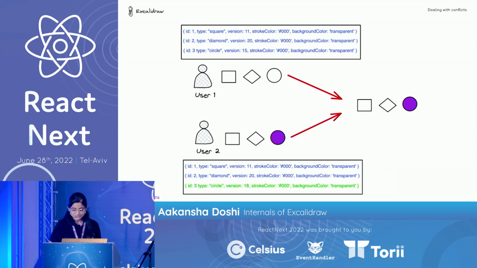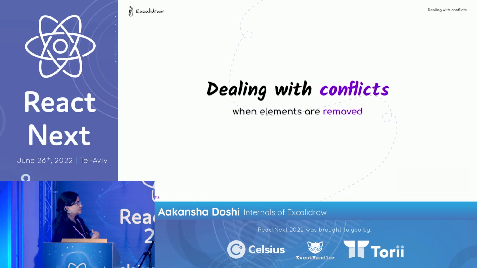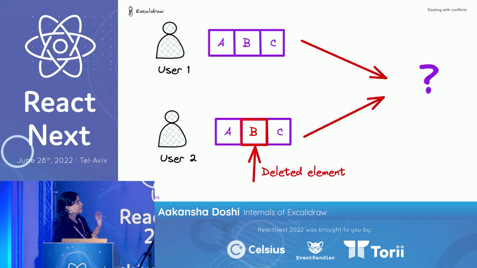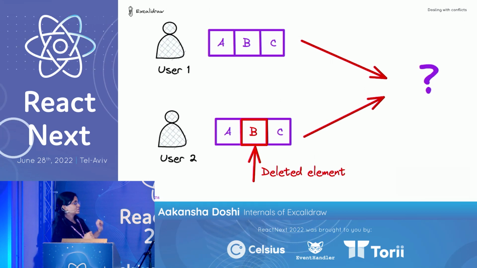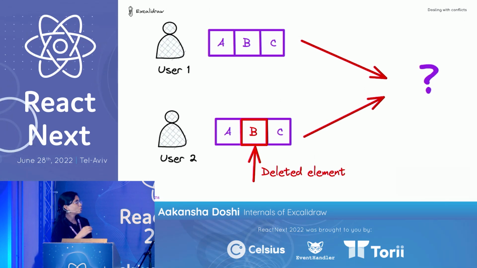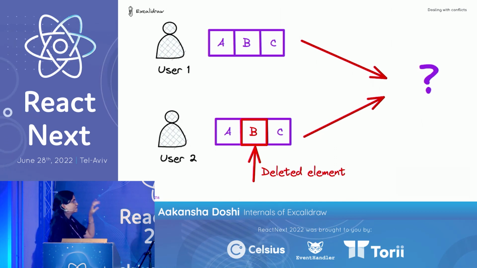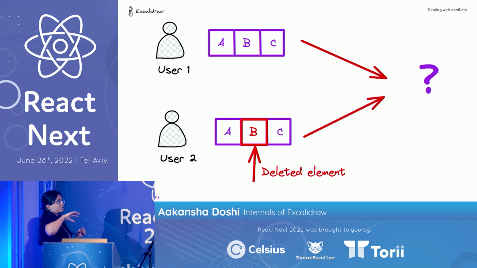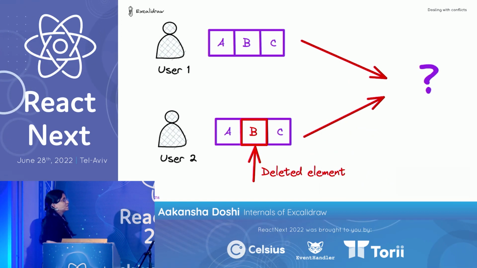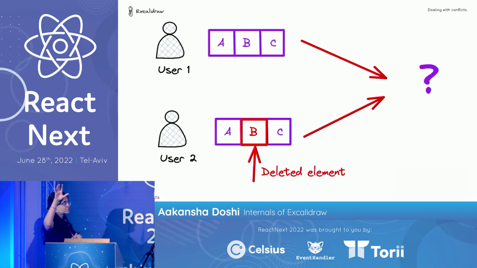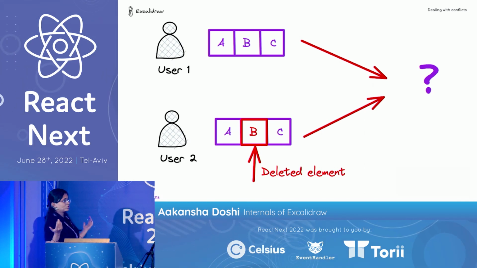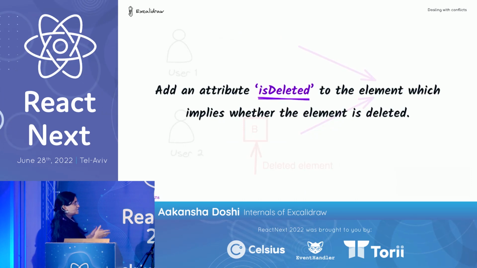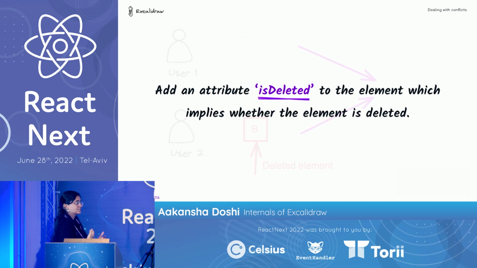Now the next thing is, how do you take care of deleting elements? Let's look at this scenario. You have two users, and user 2 is trying to delete an element. Now we have this version, but when user 1 tries to fetch the remote elements, you can't use the version to recognize which elements are deleted. You can see that the remote version is higher for element B, but I still don't know that it's deleted. How do I recognize that? So we introduce an attribute called isDeleted, which indicates that your element is deleted.